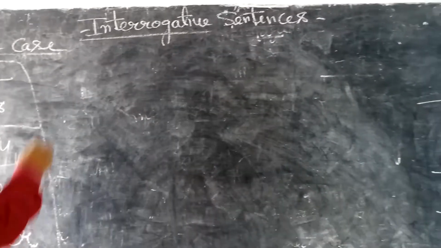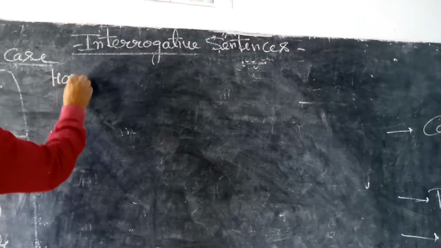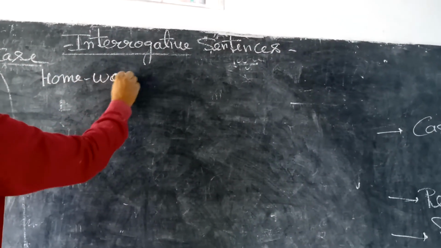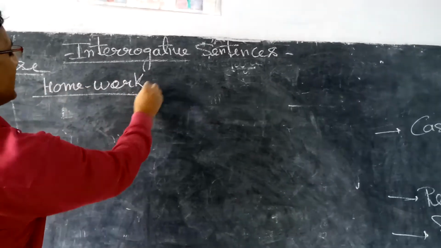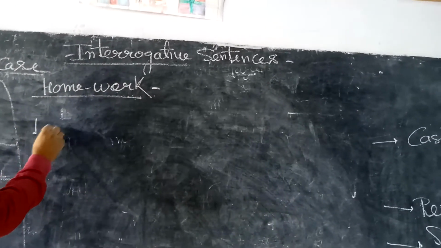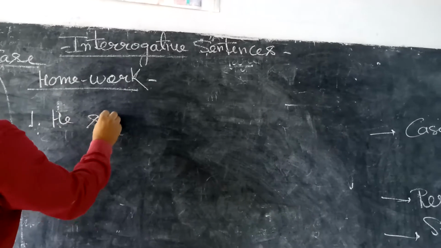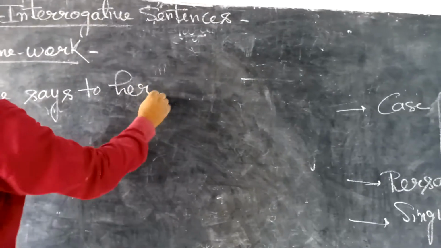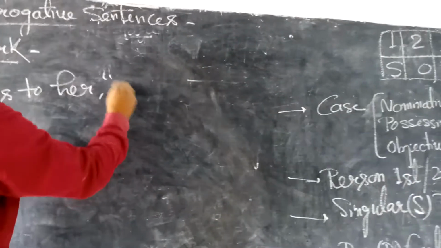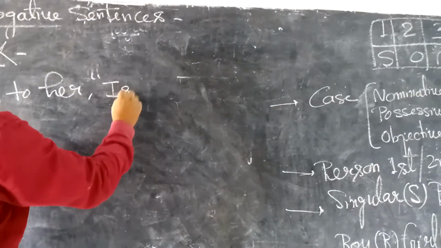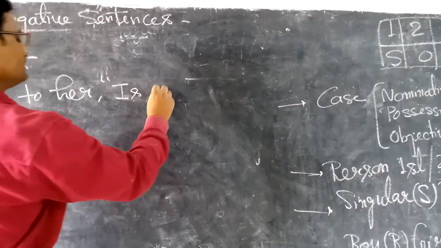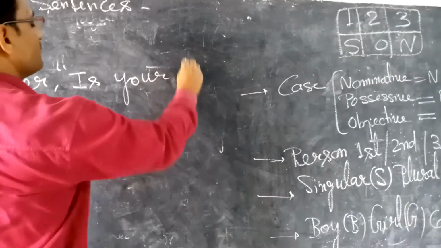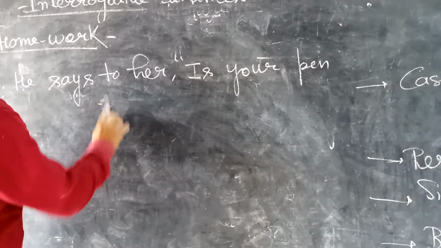Now I am giving you homework so that you can do it at your house easily, but according to my instructions. First: He says to her, "Is your pen lying there?"